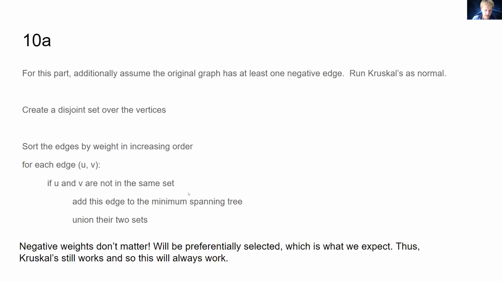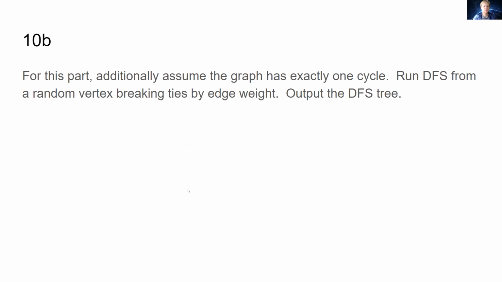Okay, 10b. So for this part, we're going to assume that the graph actually has exactly one cycle, and then we run DFS from just some random vertex in here, and we're going to break ties by the edge weight, and then we just output what DFS says. So for this, I'm going to actually share a whiteboard.